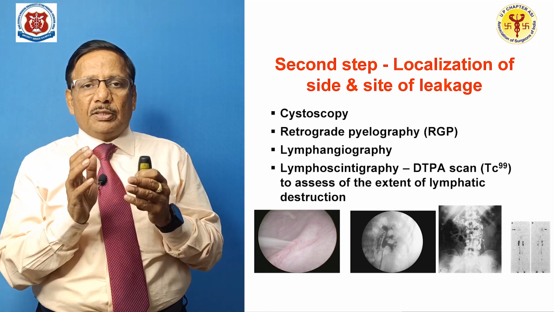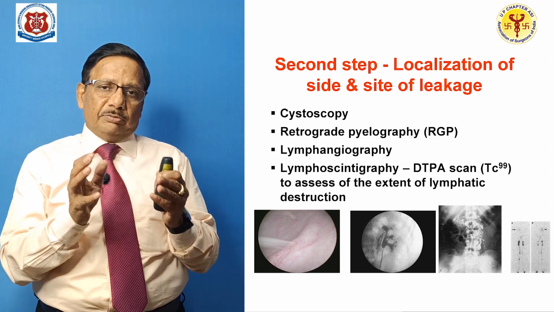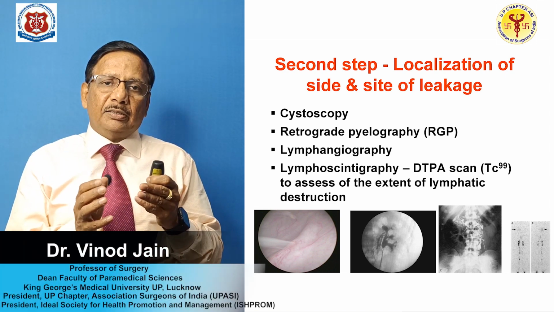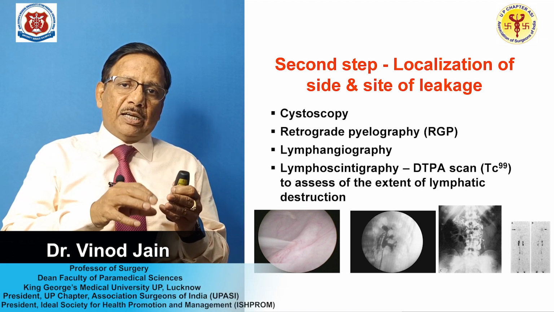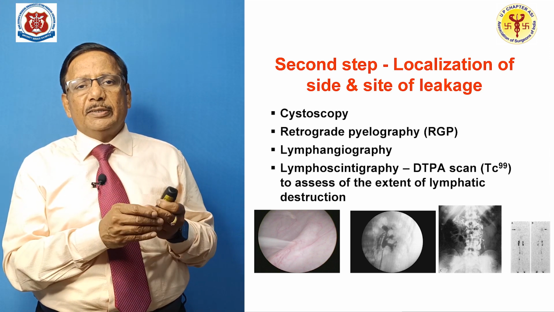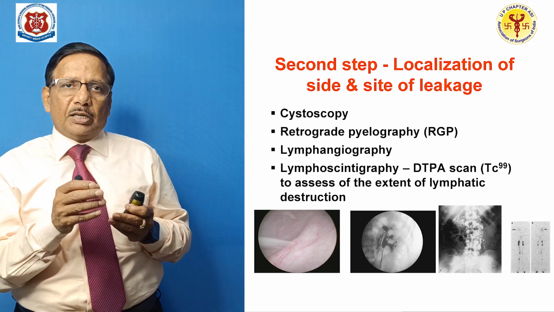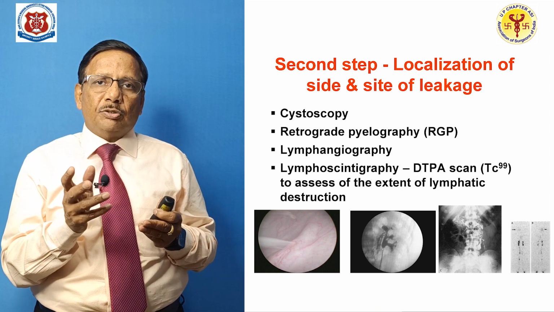And then as you can see in the picture in the middle, the renal pelvis and the calyces are visible, and then you can see the extravasation, or the regurgitation, of the dye in black color going into the lymphatics. So you can know, yes, this is the side of the kidney we are dealing with. Then you can have lymphoscintigraphy, that is the DTPA scan, or lymphangiography.